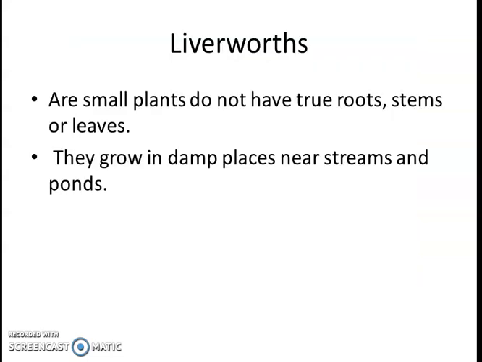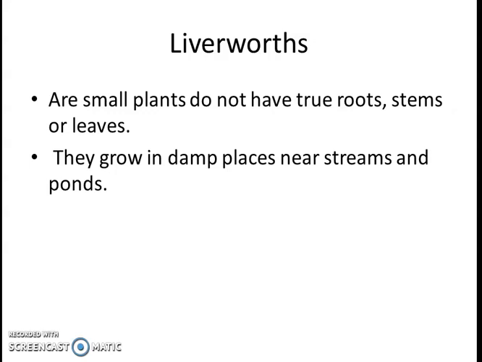And next are the liverworts. Liverworts are small plants. They don't have true roots, stems or leaves. We cannot say that this is a true root. Their roots or stems or leaves do not fulfill the definition of true roots or stems. So that's why we say that this group of plants, which we term liverworts, don't have true roots, stems or leaves.